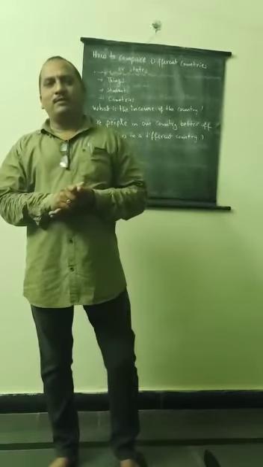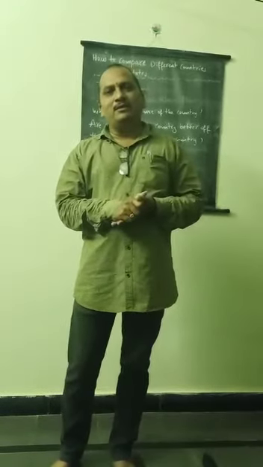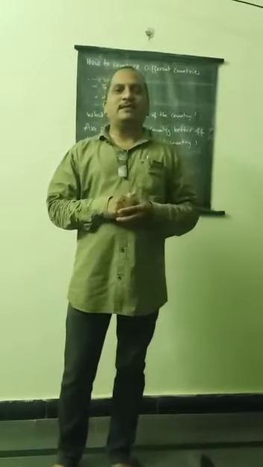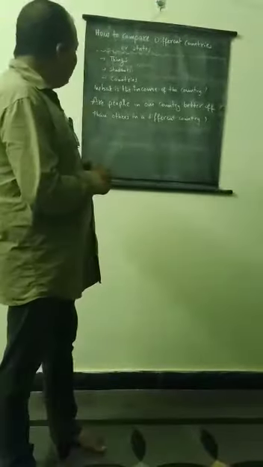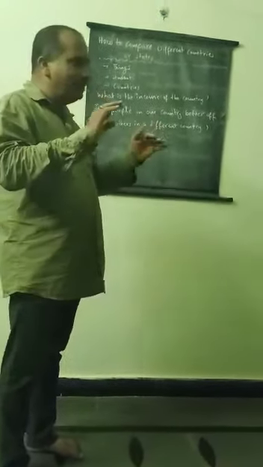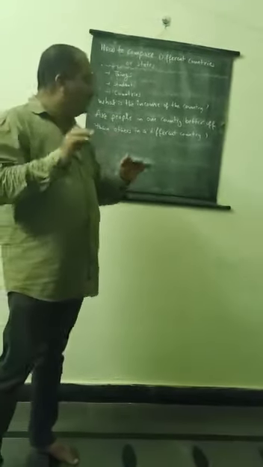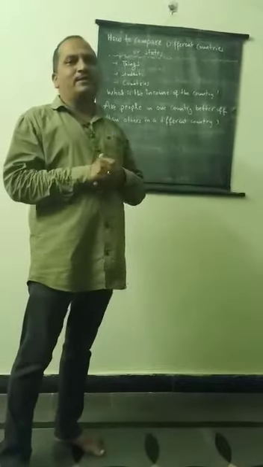But when we compare the people in Japan and India, the Japanese people are able to enjoy all facilities more than Indian citizens. So when we compare states, we have to observe whether the people in one country are better off than those in a different country.